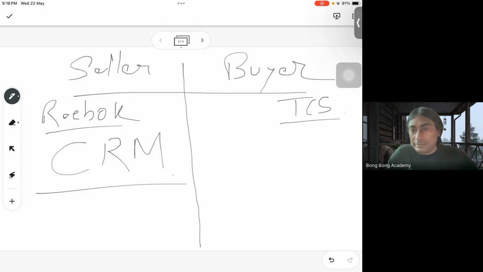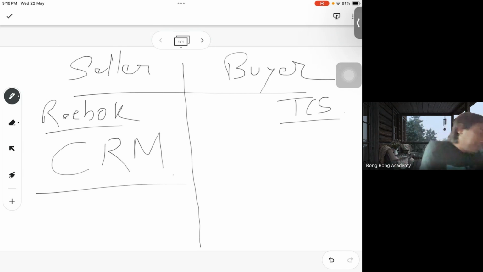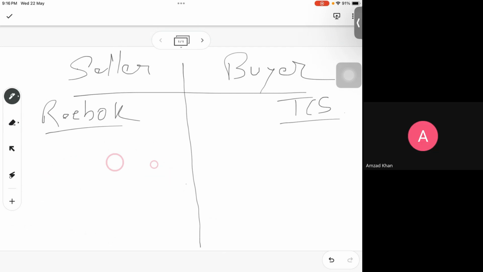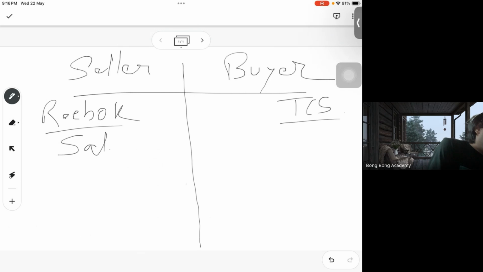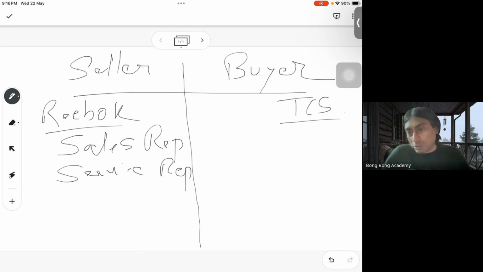All clear so far? Any questions? So could you just explain it once more? Yeah. So, who are the employees of Reebok? Reebok has salespeople, right? They will have salesmen, sales reps. Reebok will have service people, like customer service if there are complaints and so on, right? Typically, these two kinds of people will reach out and talk to customers, sales and service people, ideally.